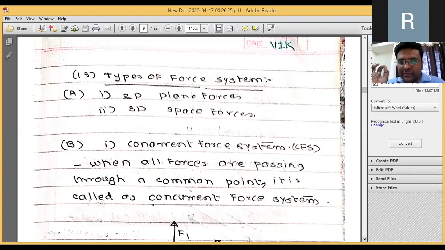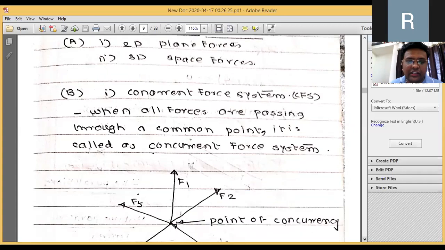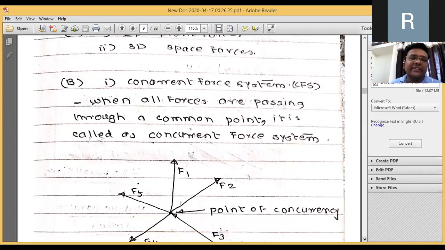In space forces, we have to consider all three dimensions x, y, z. Actually in nature all the forces are acting in the three-dimensional force system. Therefore, considering a two-dimensional force system, it is acting only on two axes, x and y, or x and z, or y and z, any combination; this two-dimensional force system will act.